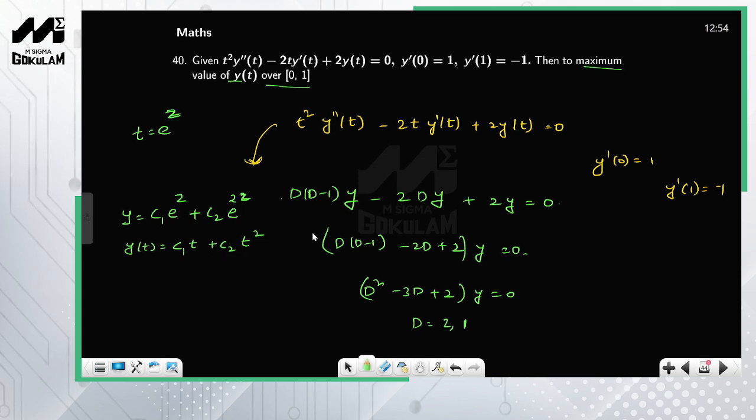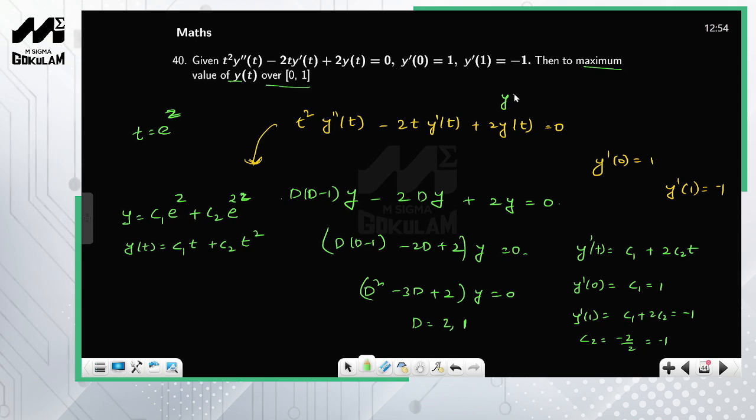In order to find the values of c1 and c2, they have supplied extra information, that is derivative of y of t at t is equal to 0 is 1. Okay, so differentiate this. So y dash of t is equal to c1 plus 2c2 into t. So y dash of 0 is equal to c1, so this is equal to 1, because t is equal to 0. Now y dash of 1 is equal to c1 plus 2c2 is equal to minus 1, okay. So c2 is equal to minus 2 by 2, which is equal to minus 1, right. So therefore I got the values of